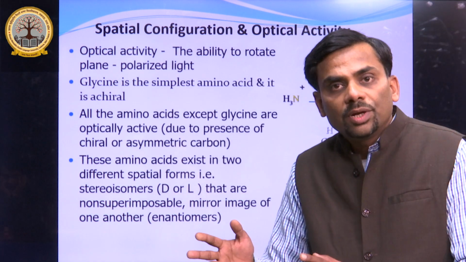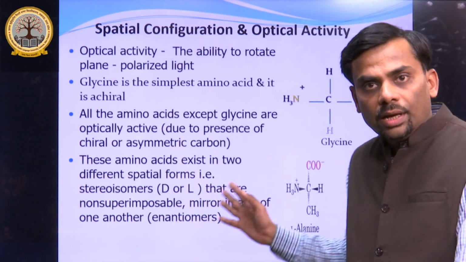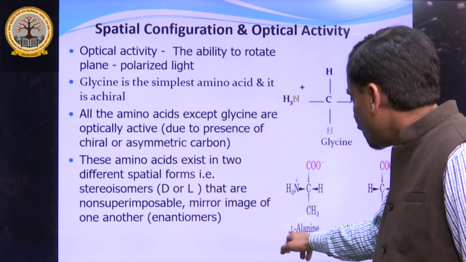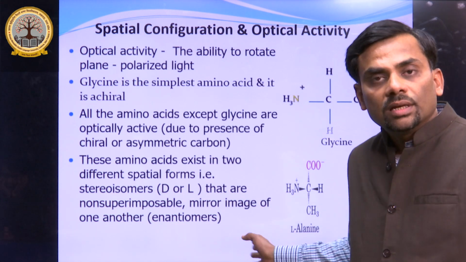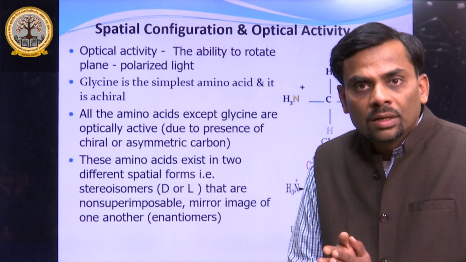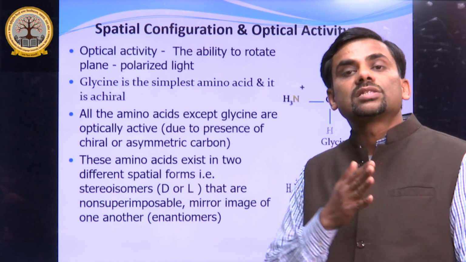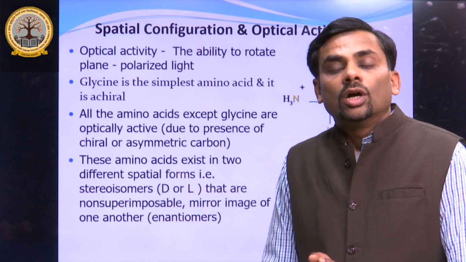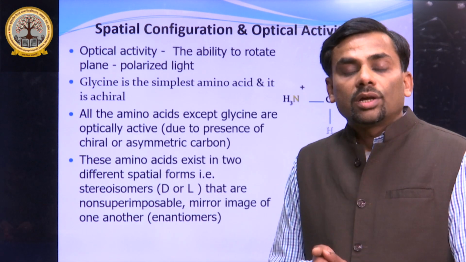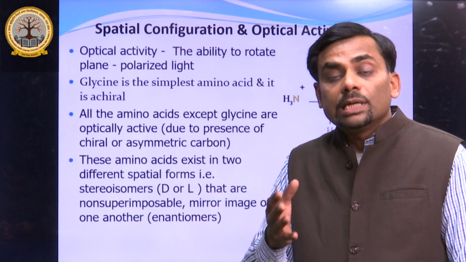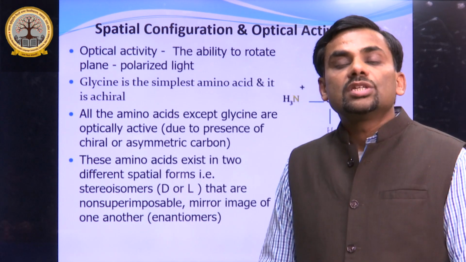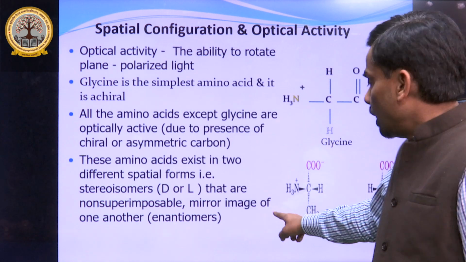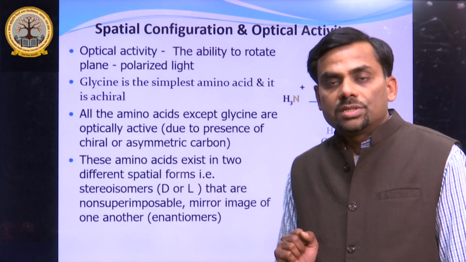What is the difference between glucose and this amino acid isomer? Here in the case of amino acids, the L form, that is L-alanine, is the natural one, not the D form. But in the case of carbohydrates, it is the D form, like D-glucose, that occurs naturally inside our body, because enzymes are specific for these types of stereoisomers, that is D in the case of glucose and L in the case of amino acids.